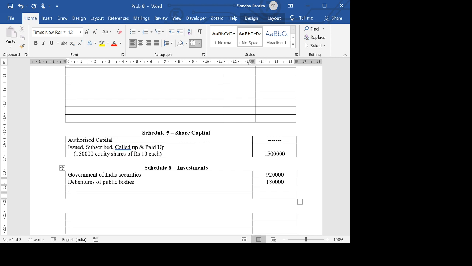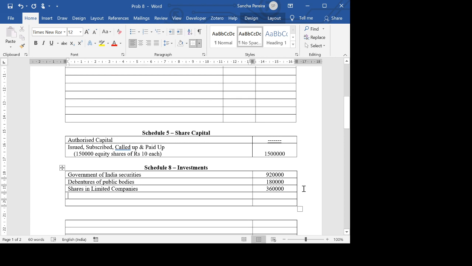Then there is shares in limited companies, which is 3,60,000. And the last one is state government securities, which is 8,80,000. So the total of this comes to 23,40,000. This is the total of our investments.